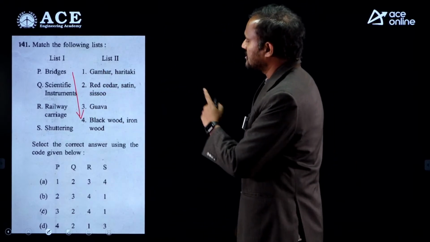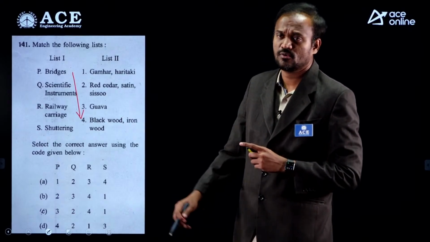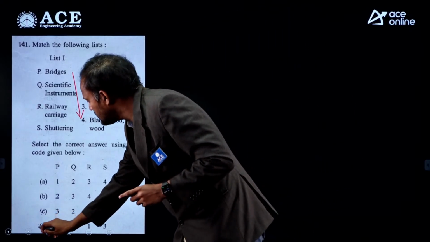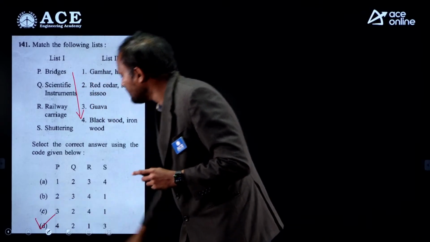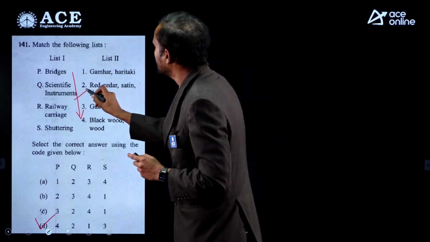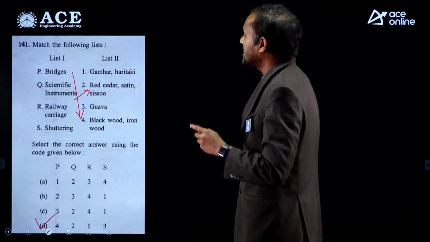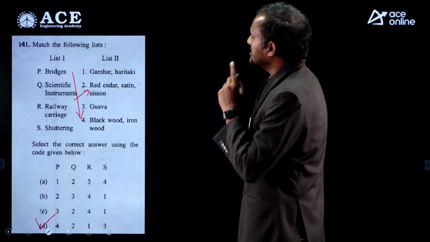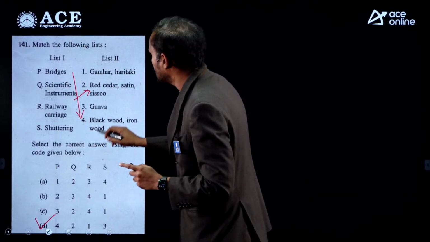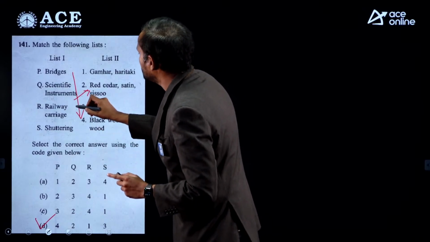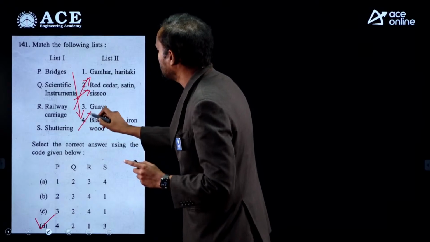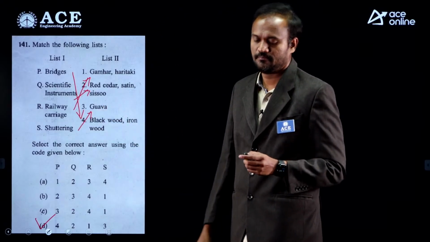So for bridges we use blackwood or ironwood. Just from that you can get option B. Now, scientific instruments, we use red cedar, satin or siso timber is used. For railway carriages, we use this one, and for shuttering, guava can be used. So option D.